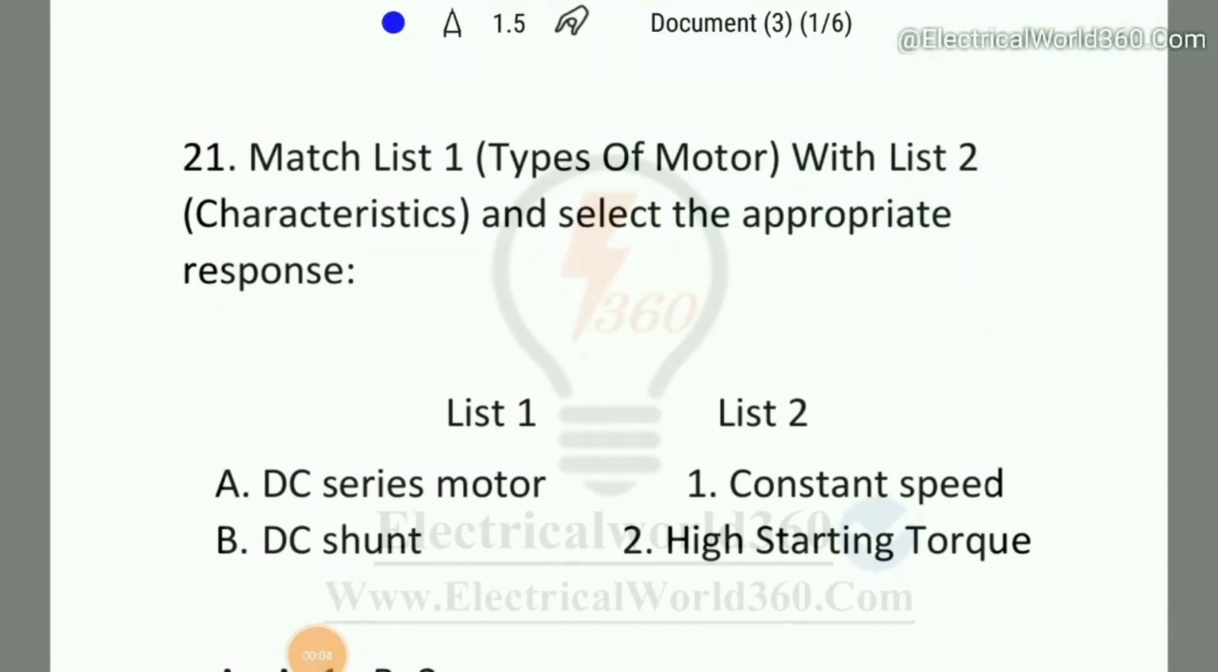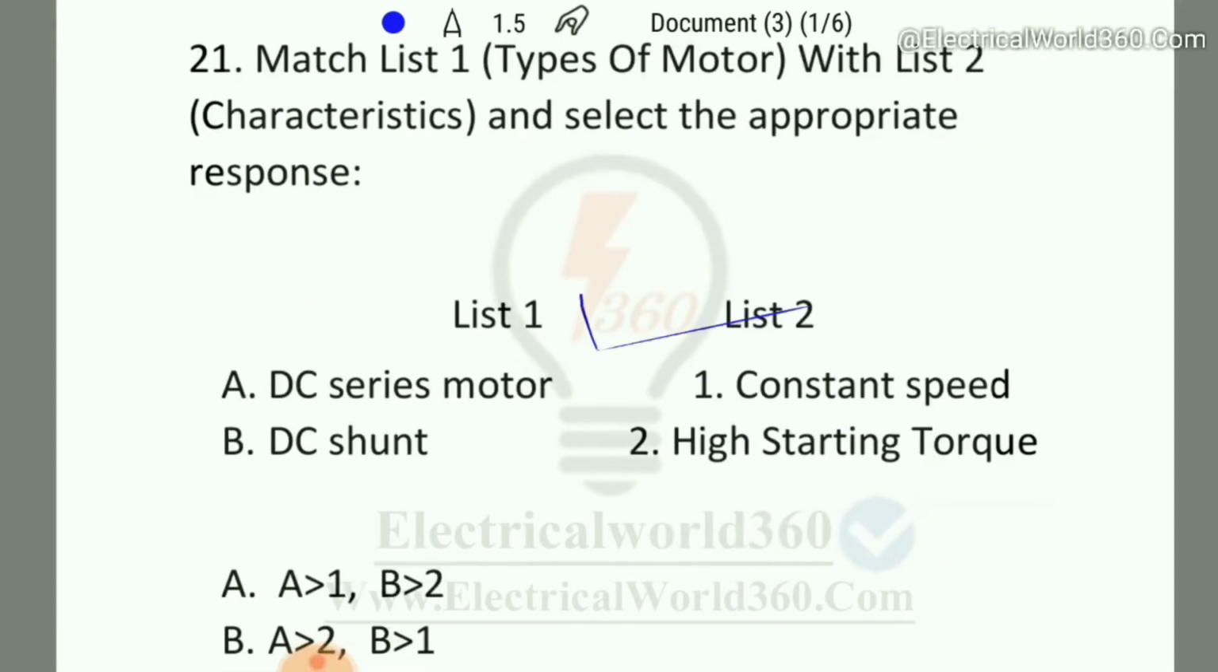Match list number 1, the types of motors, with list number 2, the characteristics of those motors, and select the appropriate response. In list number 1 we can see the DC series motor and DC shunt motor, and in list number 2 you can see constant speed and high starting torque. As we know, the answer will be DC series motor.